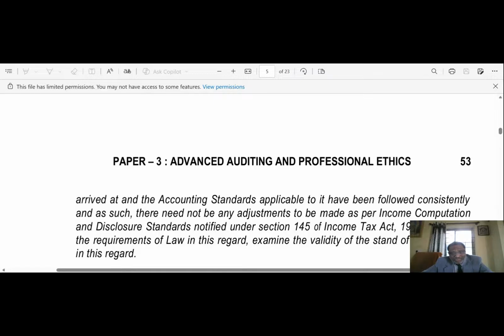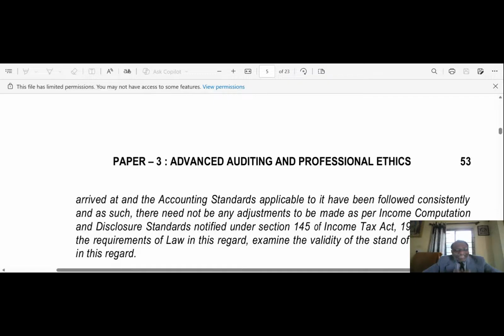Accordingly, the central government has, in exercise of the powers conferred under section 145 subsection 2, notified 10 income computation and disclosure standards, ICDS, to be followed by all assessees, other than an individual or HUF who is not required to get his accounts audited in accordance with the provisions of section 44AB, following the mercantile system of accounting for the purpose of computation of income chargeable to income tax under the head profits and gains of business or profession or income from other sources from the assessment year 2017-18.